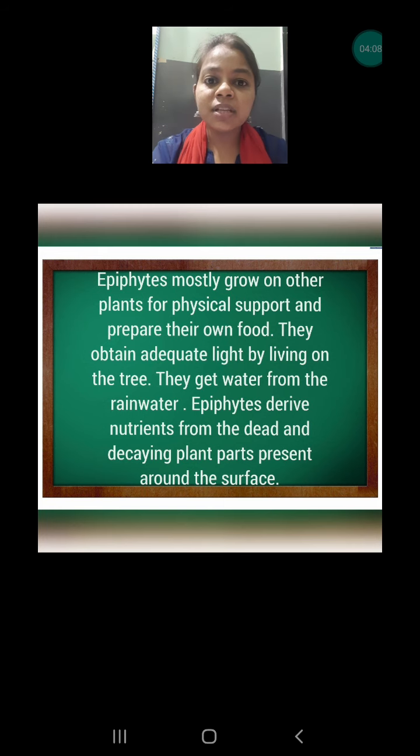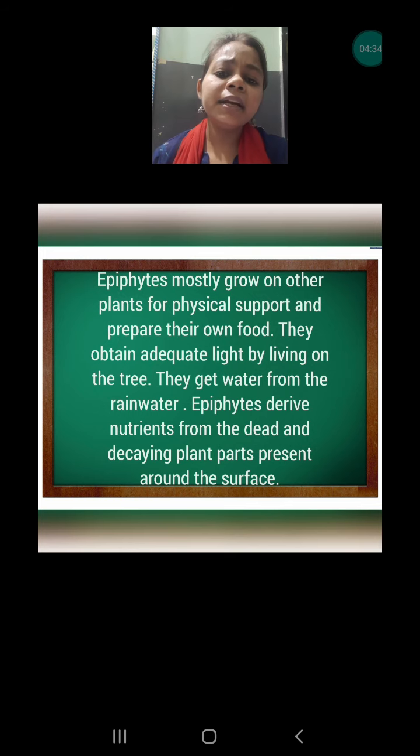Why? Because their root is not in the soil. Generally the root of the plant is fixed into the ground, and that absorbs the water from the ground. But the epiphytes are not fixed into the ground, they are growing on another plant. That's why they have to depend for water on their environment, that is moisture which is present in the air, or sometimes when it rains, that time they collect this water and absorb it.